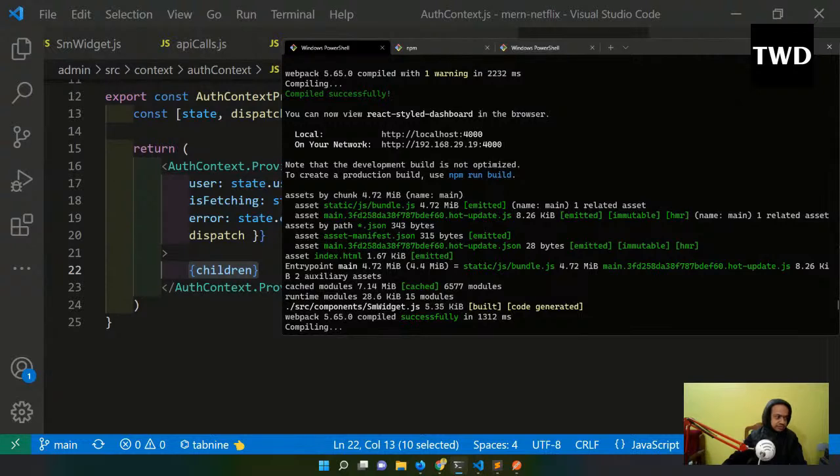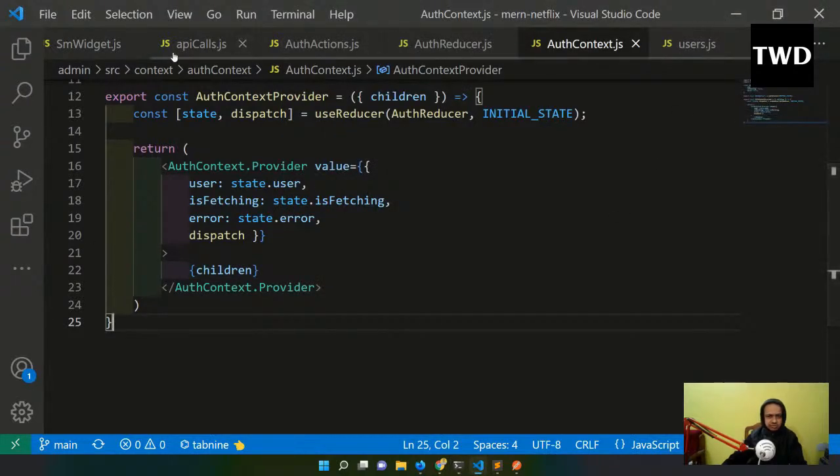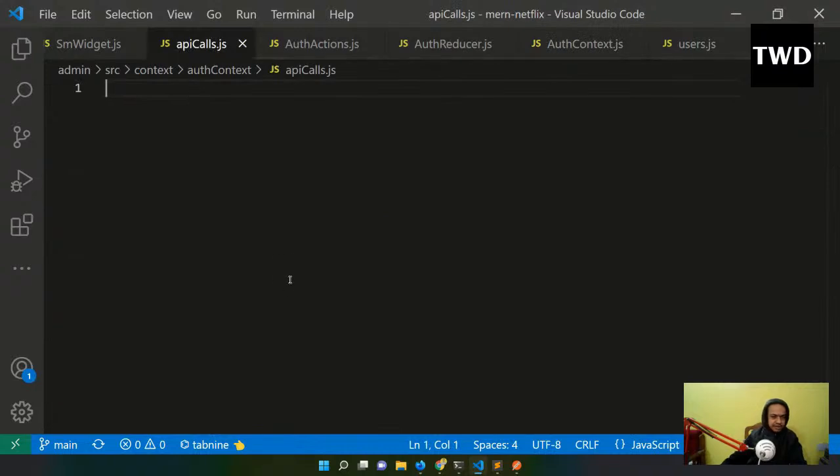Okay, so now the last thing is that we have to come to the API call and do the API call now. We are doing this central login API call so that we can use it at different places. This is the use of Context API or even Redux. Generally, the login API call we do from one central place and pass it to different components, so that we don't have to do it again and again. Otherwise we would have to do that in every component, and we're not following the DRY concept then.